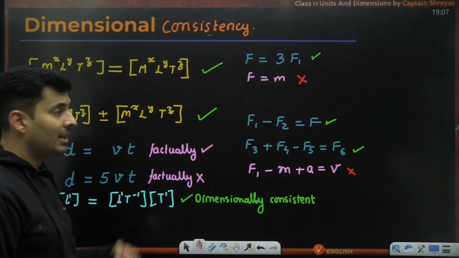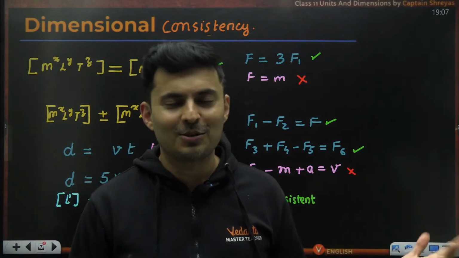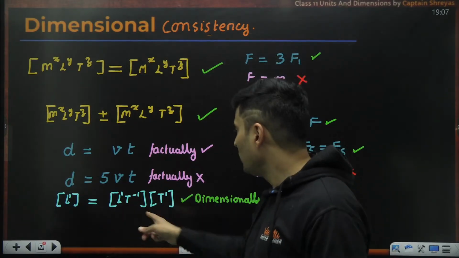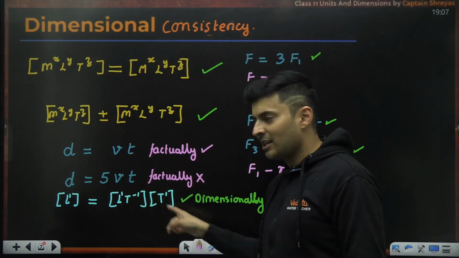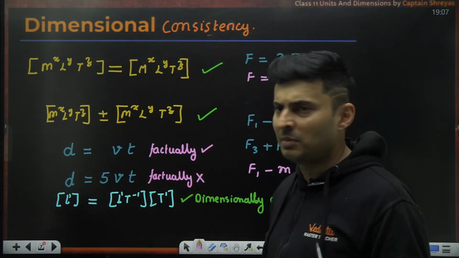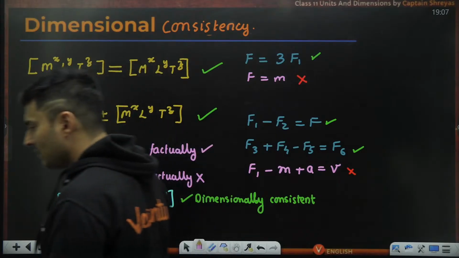But can we multiply different dimensions? Yes, we can do that, Hema. Like I mentioned last lecture also, you can definitely multiply and divide. There is no harm. Like we are doing over here, speed and time. I'm multiplying dimensions. I can divide dimensions. There is no harm in that. It follows simple rules of powers and mathematics. That is definitely allowed.